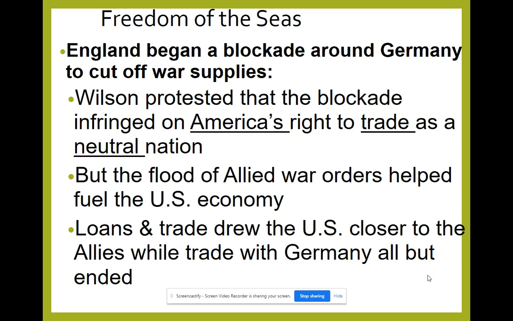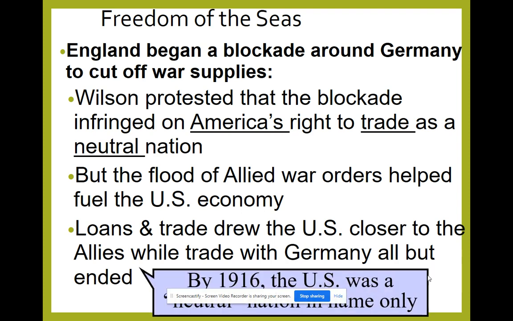But it doesn't really end up affecting us because the Allies are going to order so many supplies from us that it fuels our U.S. economy. So we don't miss out from not having Germany order from us. So loans and trade are going to draw the U.S. closer to the Allies, while trade with Germany is going to all but end.